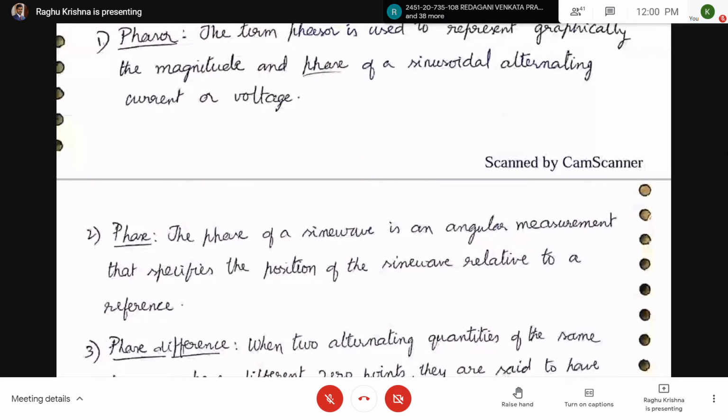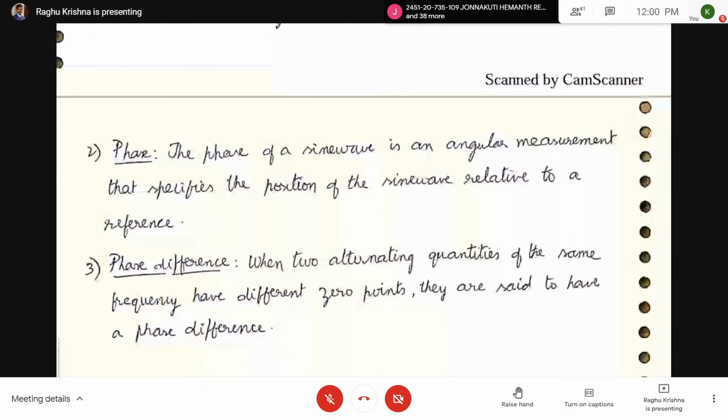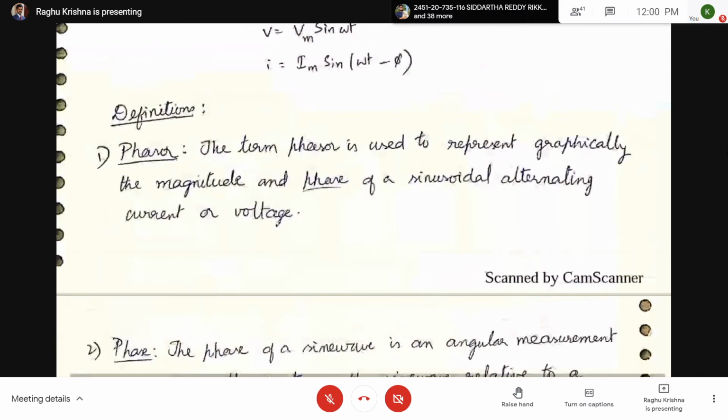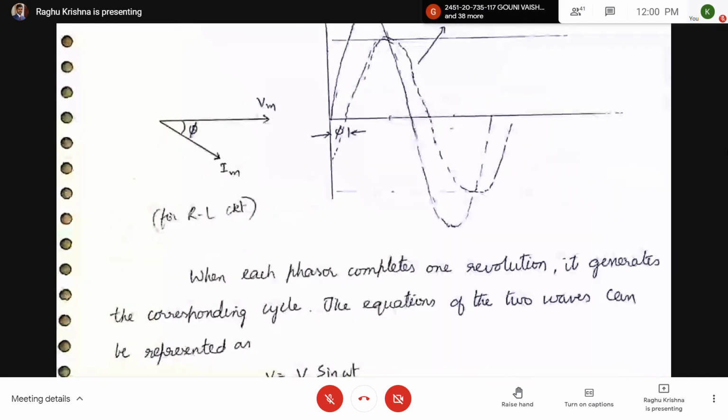Phase difference means when two alternating quantities of the same frequency have different 0 points, they are said to have a phase difference. Now here for this example, the voltage and current phasors are having a phase difference of angle phi. Phi is that phase difference between voltage and current.